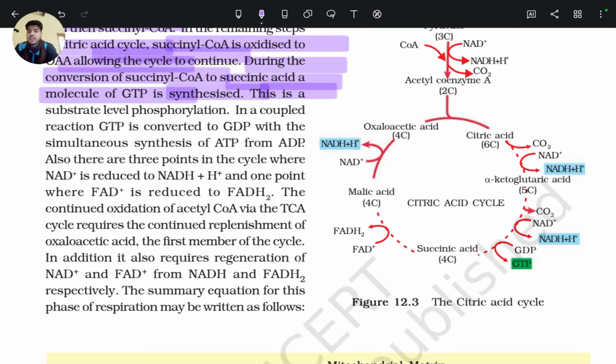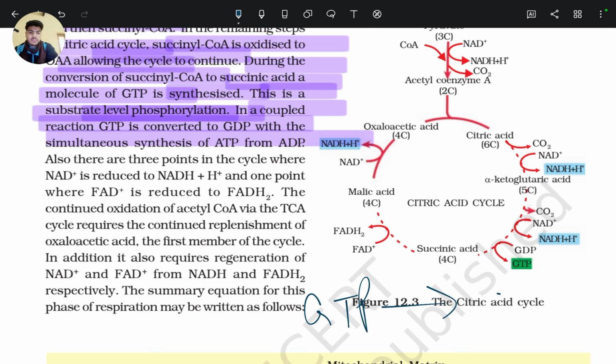This is substrate level phosphorylation. In a coupled reaction, GTP is converted to GDP with the simultaneous synthesis of ATP from ADP. So when GTP is converted to GDP, simultaneously ATP is synthesized from ADP.